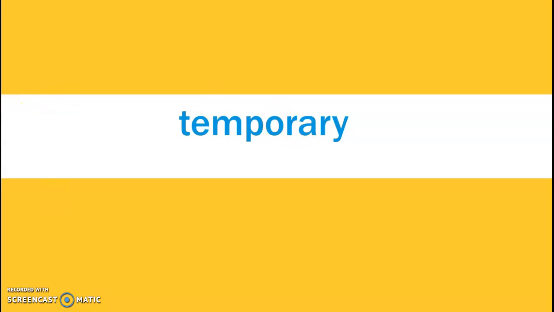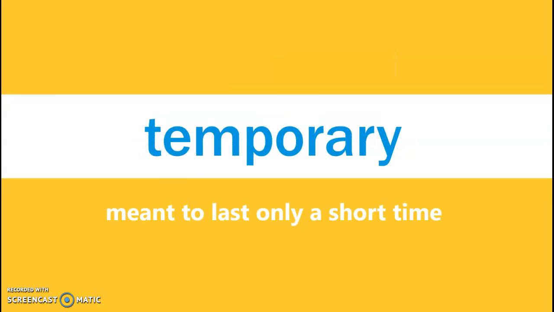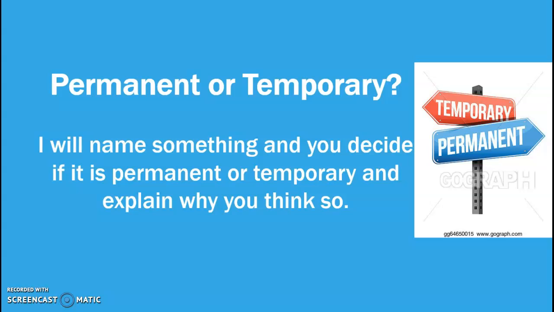The next word that we want to talk about is temporary. I just want to make sure you guys are following along. So temporary and permanent are antonyms. These are words that are opposite. Temporary means to last only for a short amount of time. So I will name something and you decide if it is permanent or temporary and explain why you think so.